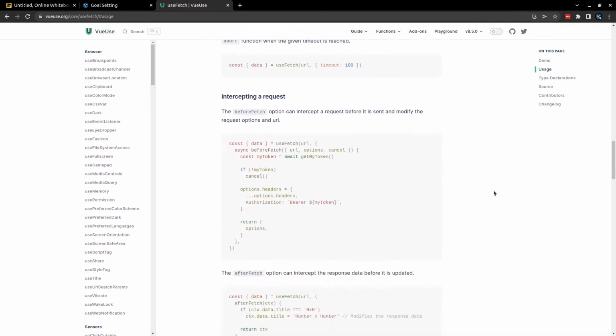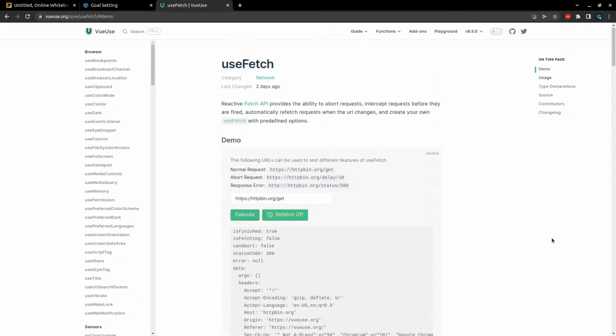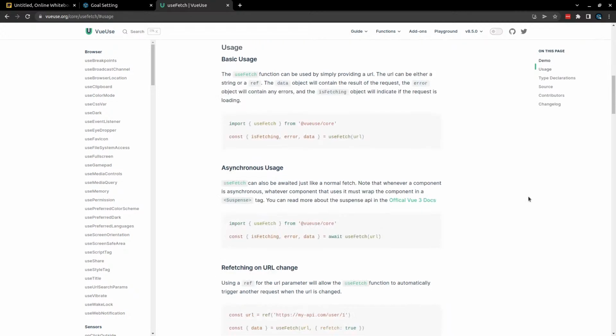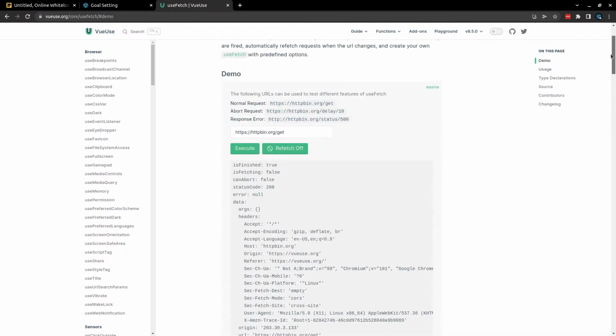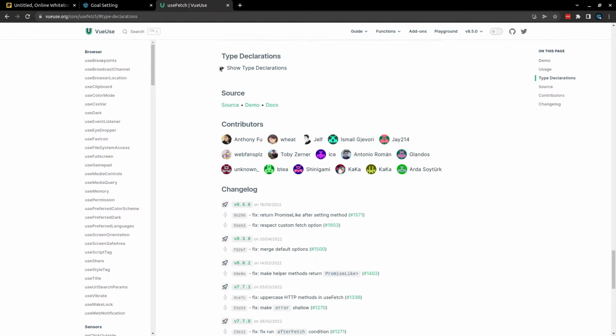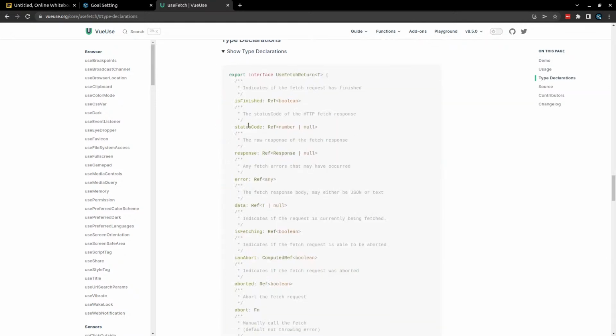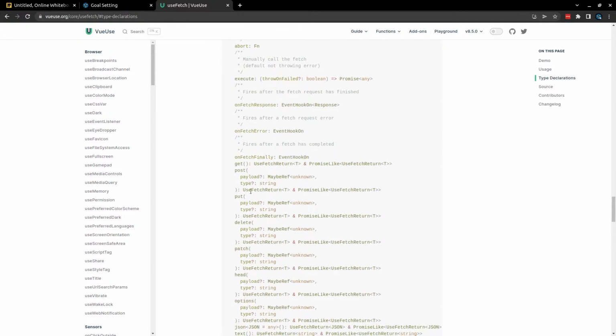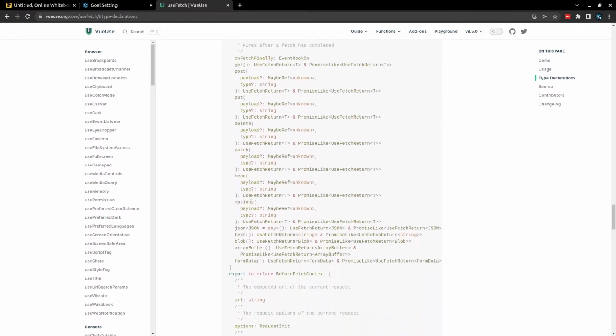I would imagine that the fetch options themselves is part of that. useFetch, beforeFetch, and it probably tells us up here. No. Type declarations, here we go. Yeah, there we go. We've got options here.